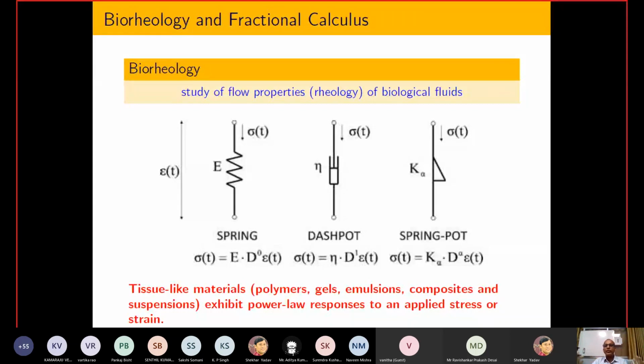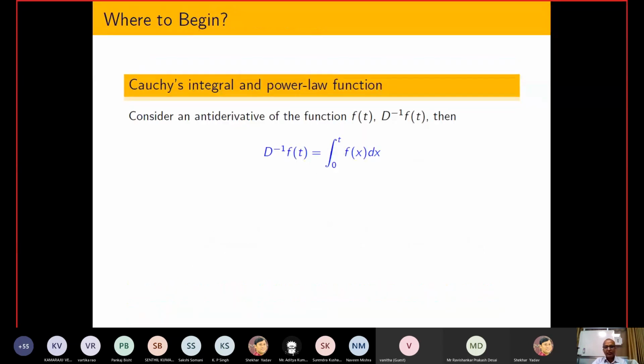Several kinds of input-output data they try to feed, and they are telling that this is the mathematical model for this particular system. It means that whenever a robotic doctor tries to give a syringe to us, then they will detect the property of our biological fluid or biological muscle that will satisfy the third kind of property. Due to that reason, they are telling that fractional order calculus is required.